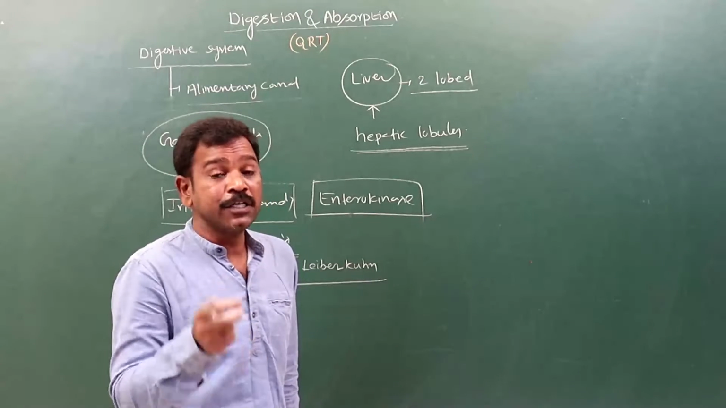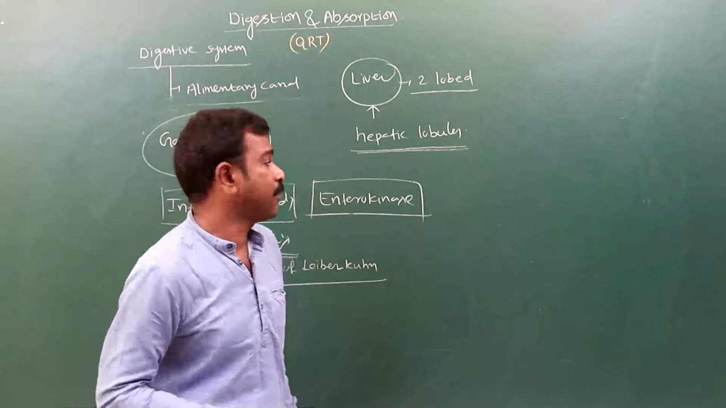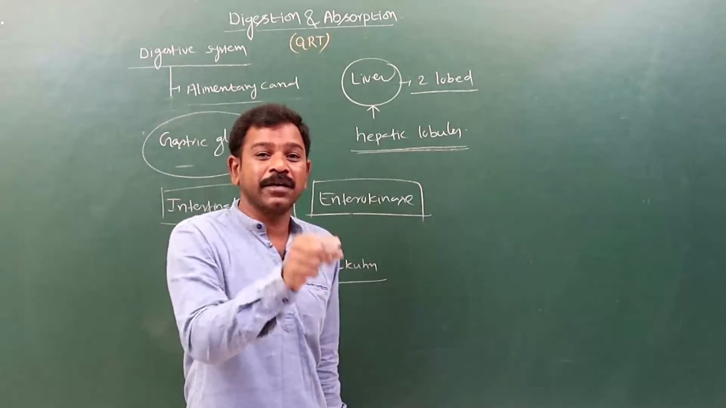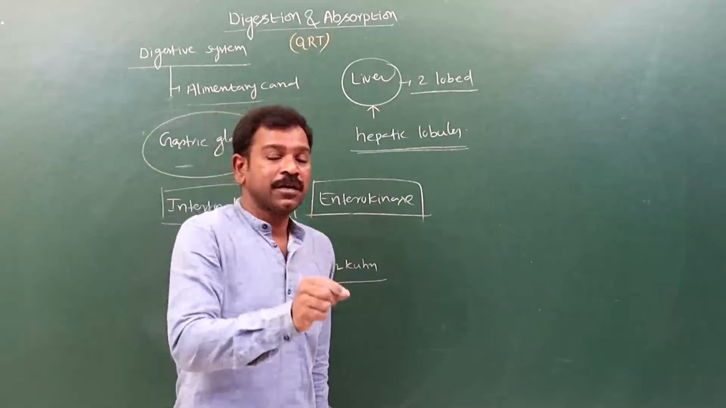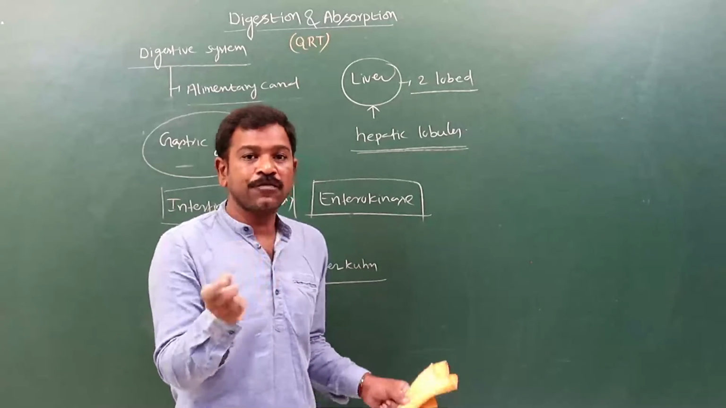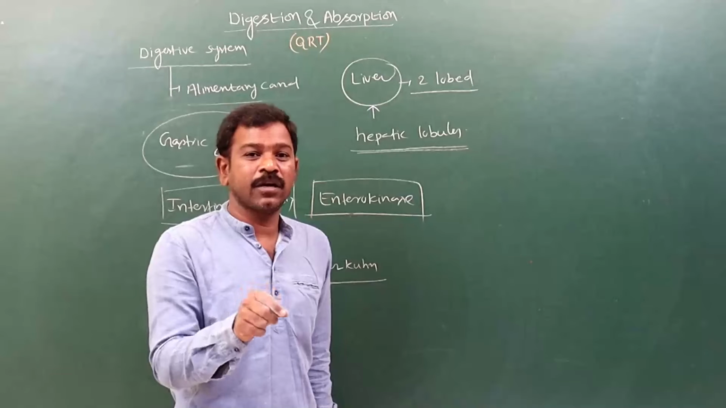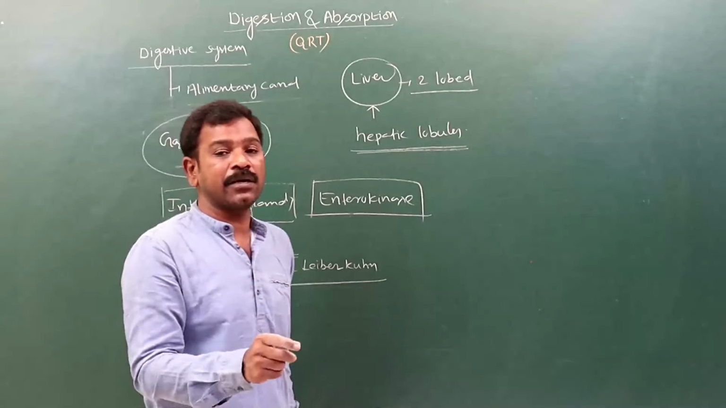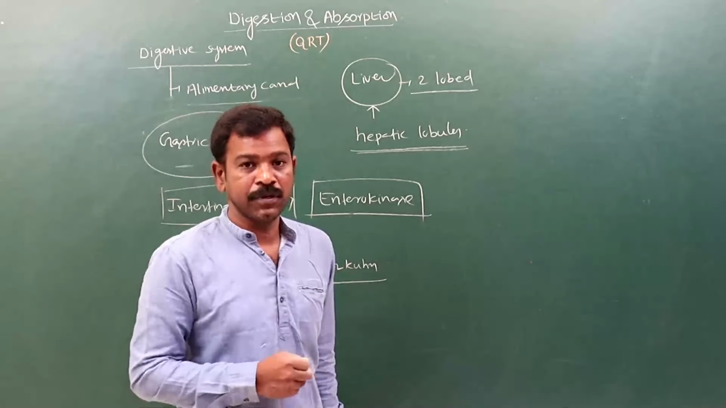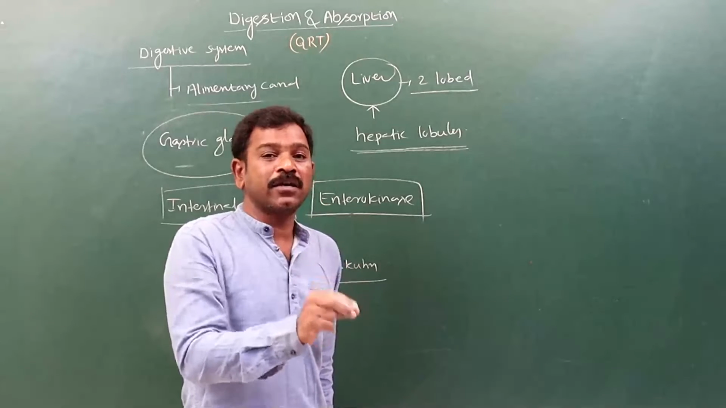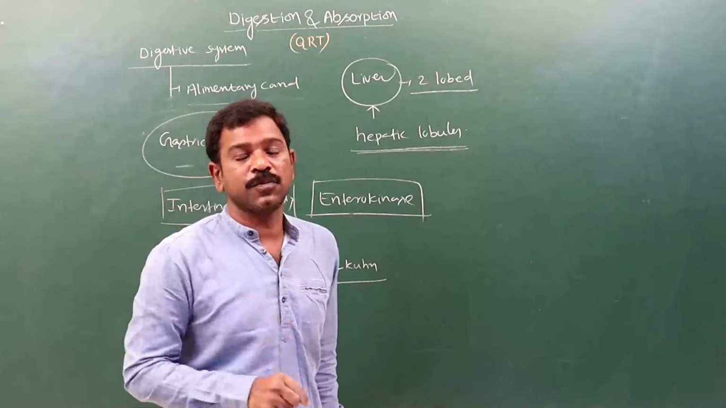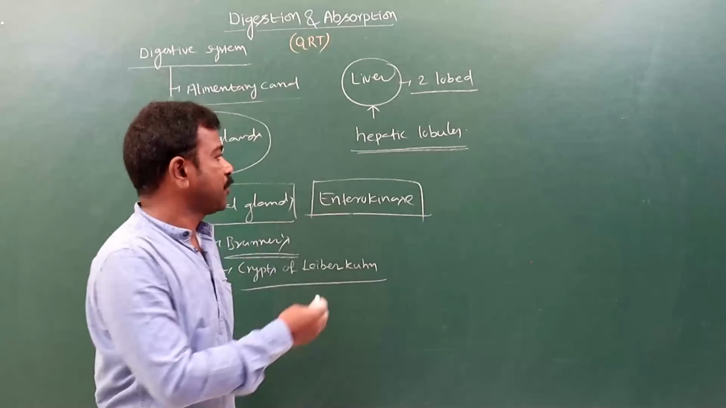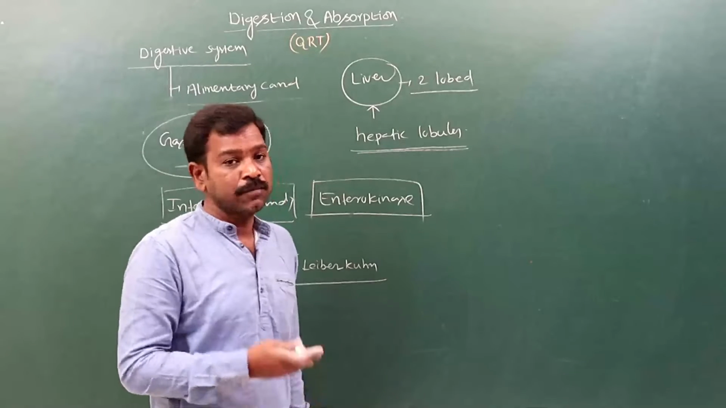This common bile duct fuses with the pancreatic duct. From the pancreas, another duct arises, that is the pancreatic duct. The pancreatic duct and the common bile duct fuse together to form the hepatopancreatic ampulla, which opens into the duodenum. Where it opens into the duodenum, there is one sphincter present, the sphincter of Oddi. From the liver, particularly from the hepatocytes of hepatic lobules, bile juice is secreted.